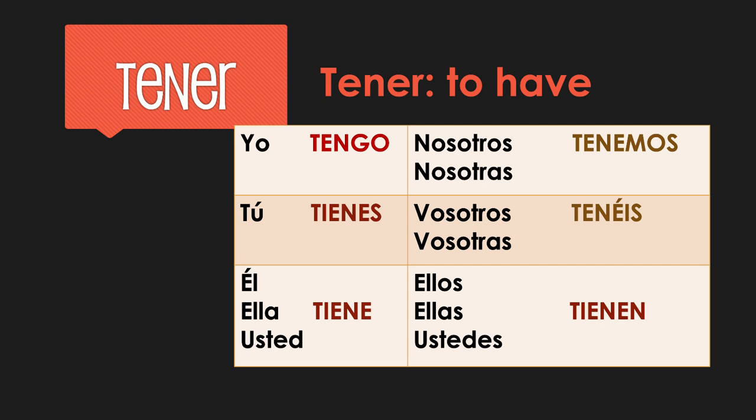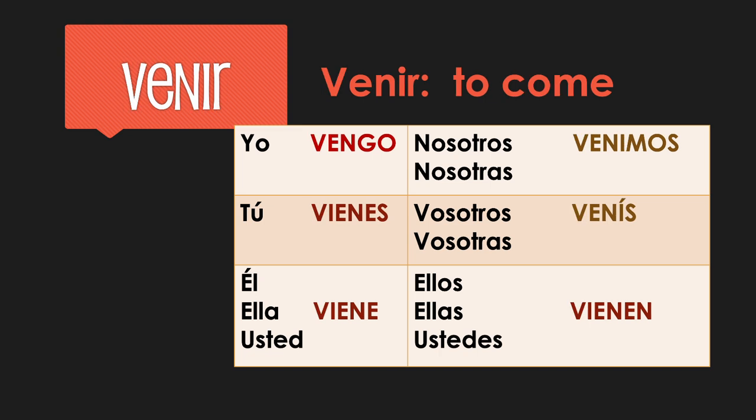A verb that's nearly identical to that is venir. Venir, basically you just have to switch it to a V, but it's also an IR verb. So outside the boot, we have IR ending. So vengo, vienes, viene, venimos, venís, vienen.